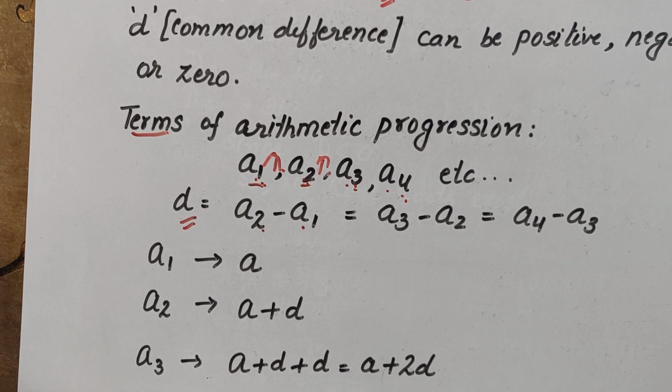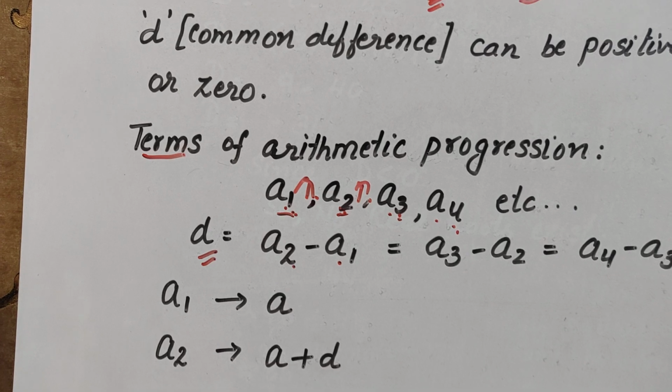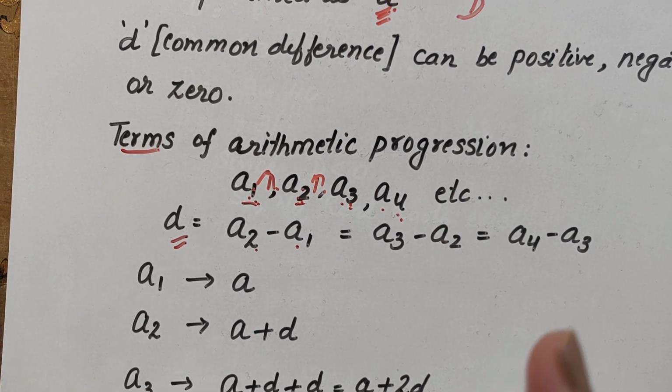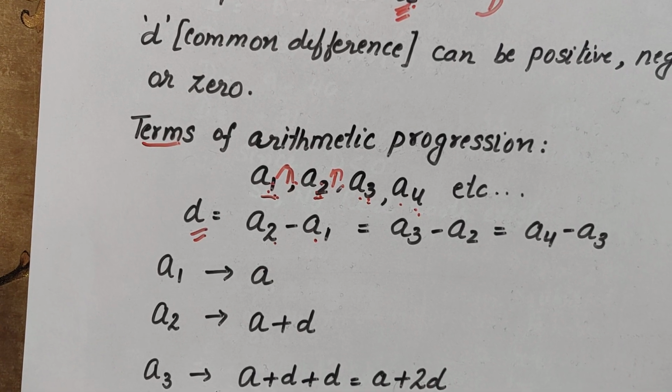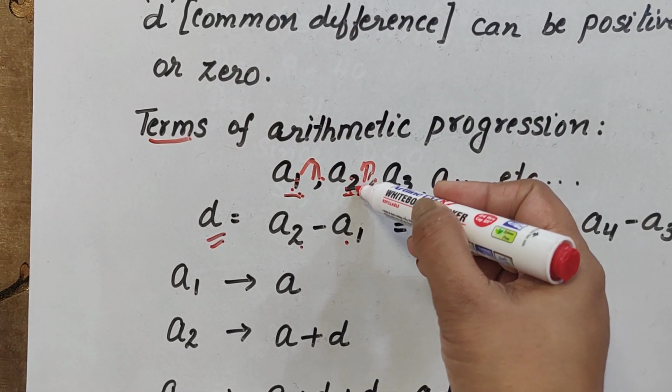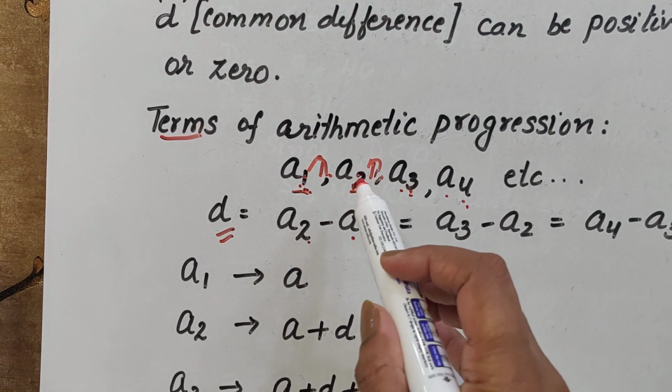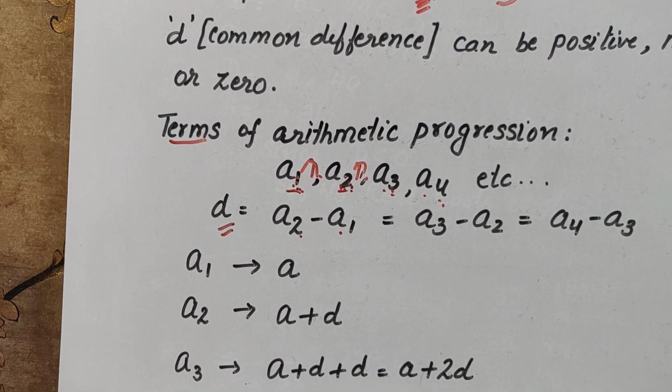But remember children, sometimes you make a mistake. You do a1 minus a2. That is going to be wrong. You have to remember, you have to subtract the previous term from the next term. So a2 minus a1 has to be done.